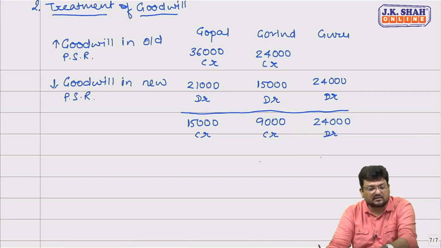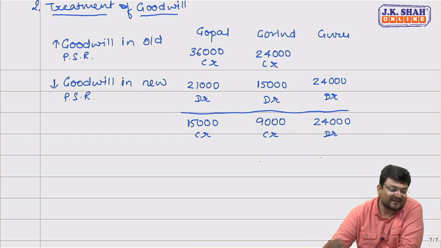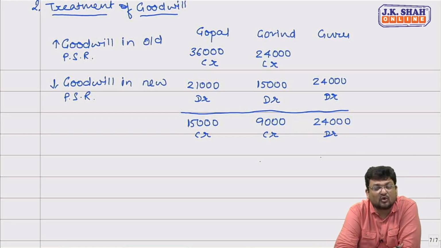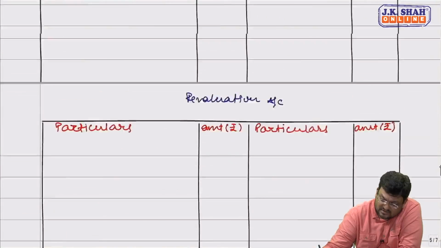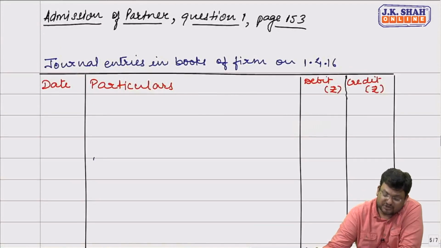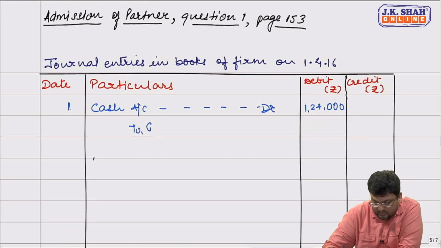Clear? Yes, sir. So now we'll start passing the journal entries. They are saying Guru will bring cash of 1 lakh as capital, and he will also bring his share of goodwill in cash. What is Guru's share of goodwill? Sir, it is 24,000. So how much cash will be brought in by Guru in business? Sir, Guru would be bringing cash of 1,24,000 in business. So first entry would be cash account debit 1,24,000 to Guru's capital.